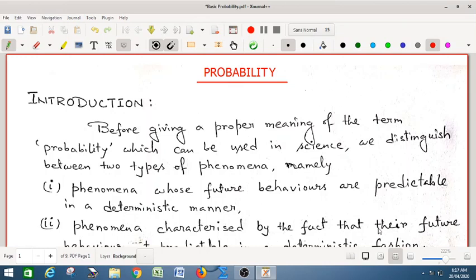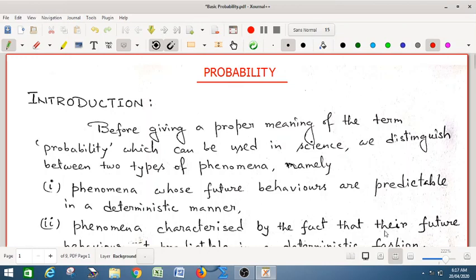The probability that there will be a bumper crop in the next season is very small. What is the probability of a double six in a throw of a pair of dice, and so on. So there are so many occasions in our daily life where we use the word probability or chance.